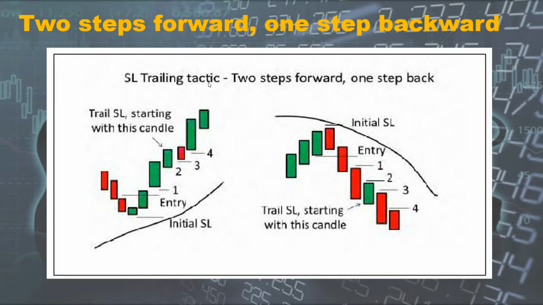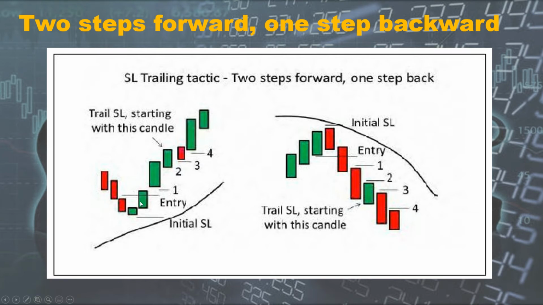With every new candle that begins to form from the start of the third candle onward, we move the stop loss to below the low of the previous candle. In short, there will always be a gap of one candle. If you use this stop loss technique, then the market will keep you in as long as you are in the trend, because your stop loss is just one candle away from the current candle under formation.